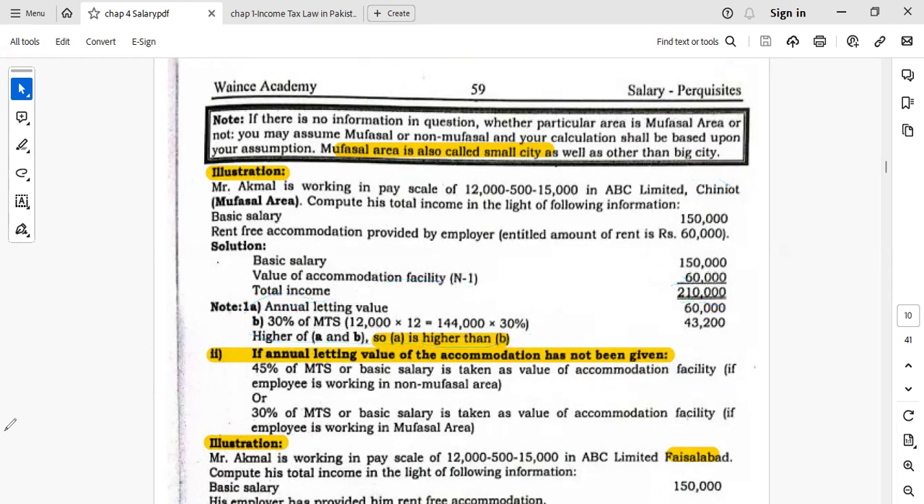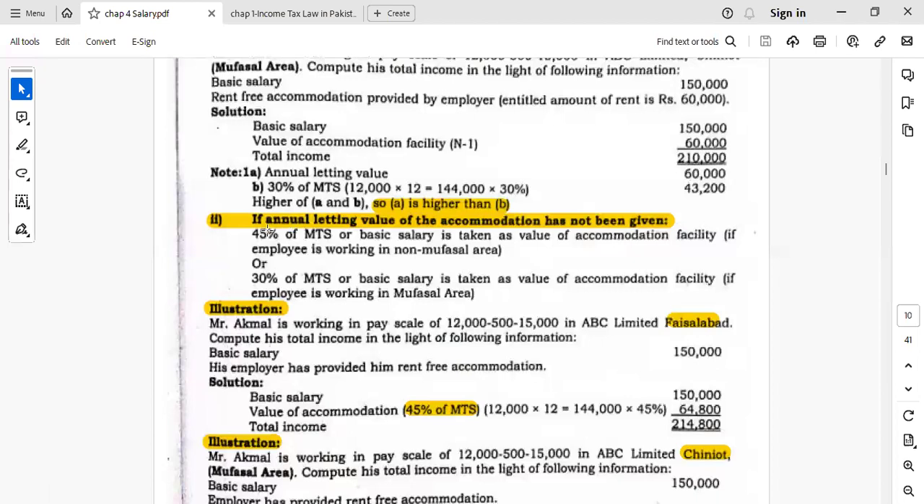In the second part, if the annual letting value of the accommodation has not been given, if the value of the rent is not given, then we will calculate these two percentages: 45% in case of non-mufassal area and 30% in case of mufassal area. So let's say 150,000 is the basic salary and rent accommodation is provided, value is not given. So we will take 45% of the minimum time scale, which will be directly added in the basic salary, and total income will be calculated.